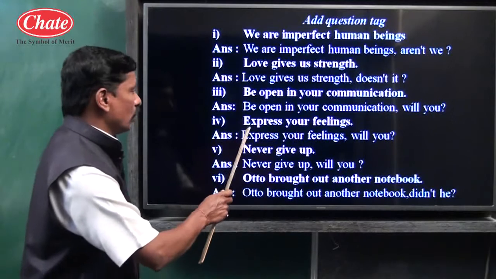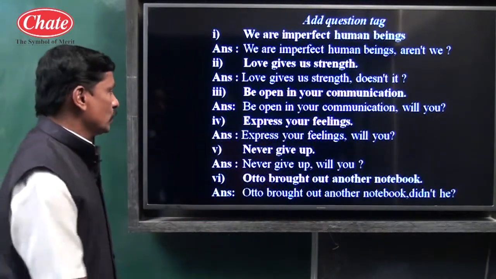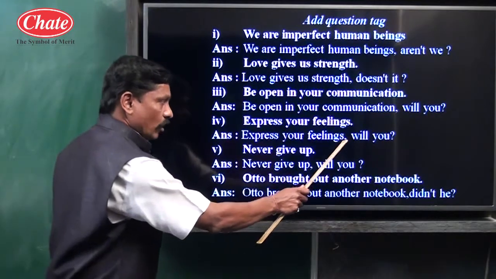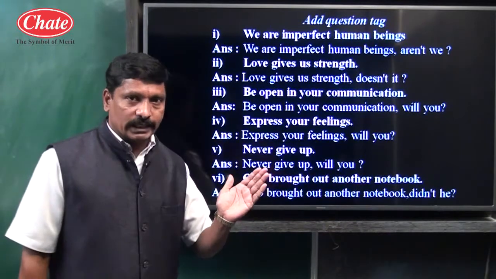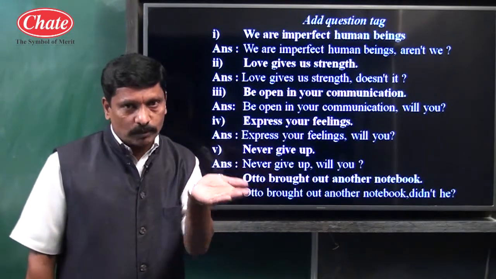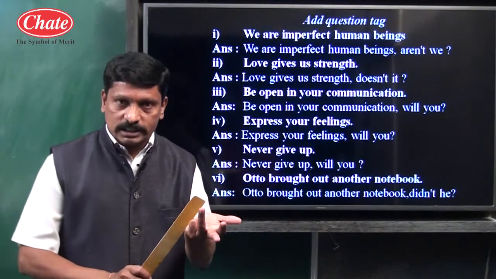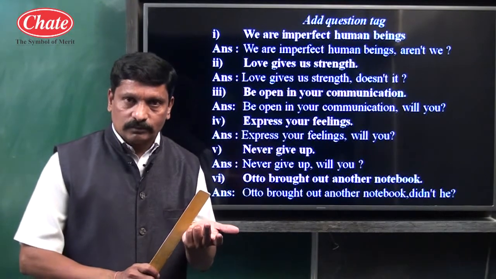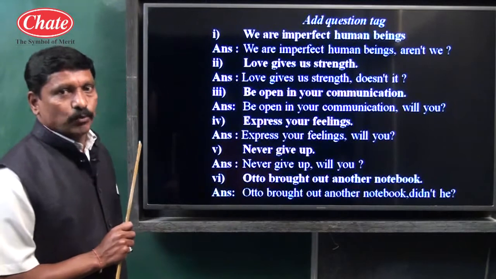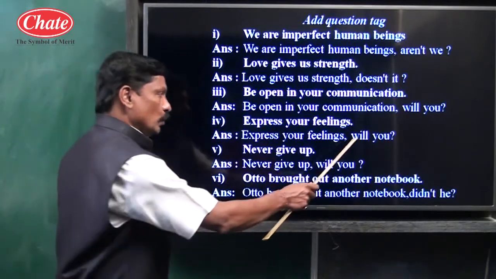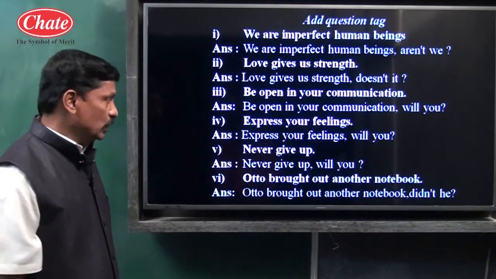Imperative sentence, because it begins with the main verb and ends with a full stop. So, "Express your feelings, comma, will you." Very simple, children. An imperative sentence most probably begins with the main verb and ends with a full stop. In an imperative type of sentence, an order is given, a command is given, advice is given, a suggestion is made. And for an imperative sentence, we have to use will you or won't you. So, express your feelings, will you.